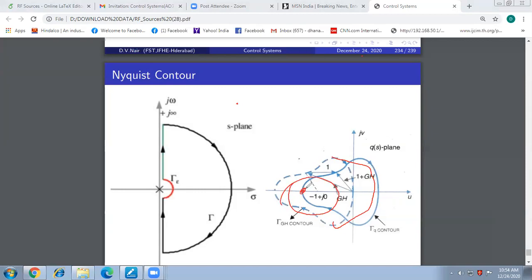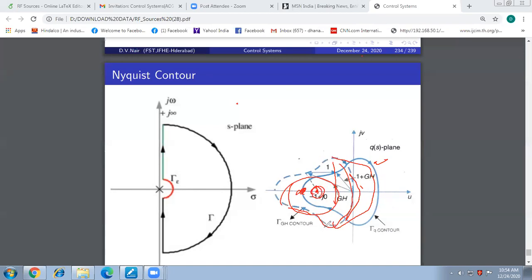Earlier, I drew the contour from the origin, encircling the origin once in the clockwise direction. Now I am drawing the contour from minus 1 plus J0, and the new contour formed will encircle this point once in the clockwise direction. Whether it extends beyond the origin, before the origin, or from the origin is none of my botheration. I am only bothered whether this point is encircled by the contour that I am drawing from this point.